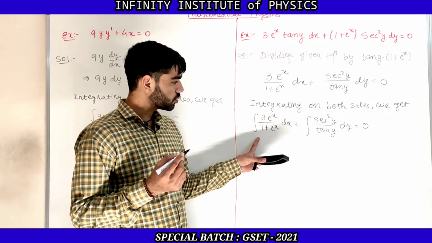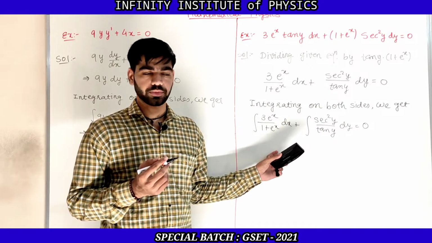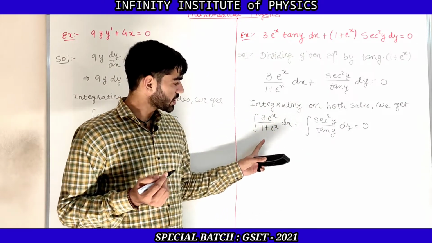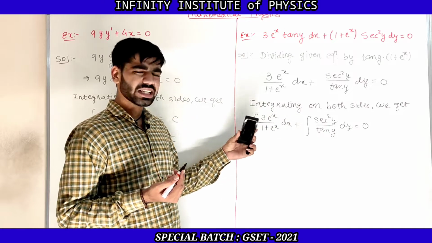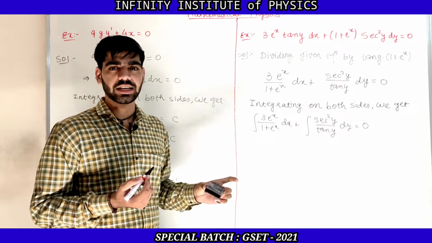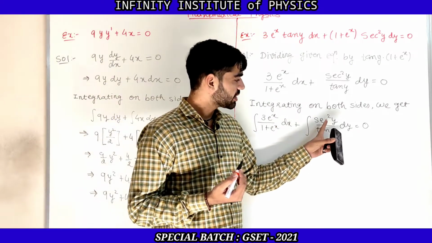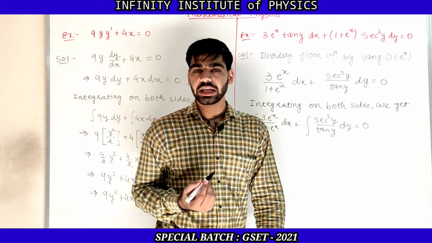Now how to do the integration of this function? There is e raised to x upon 1 plus e raised to x, because 3 is constant, so we can take it outside of the integration. And in the second one we have sec square y upon tan y dy.